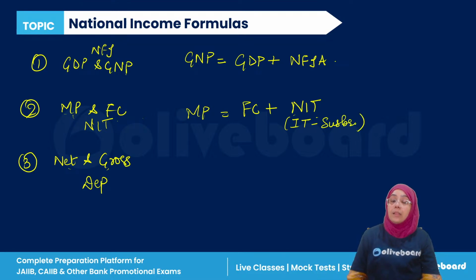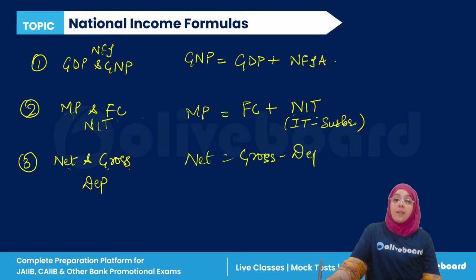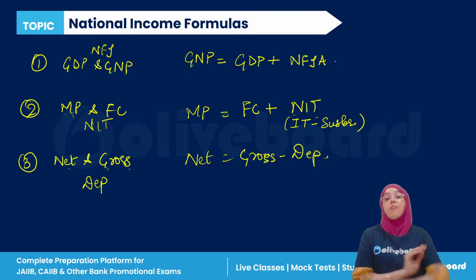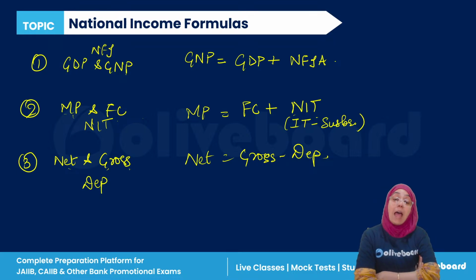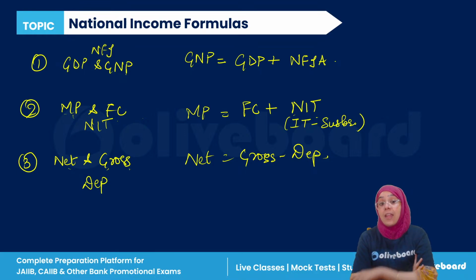Remember? Third, net and gross. For calculating net, we have to do what? Gross minus depreciation. These three formulas. Remember or not? I have told you in detail in the class, in the foundation batch, in the selection batch, that to calculate GNP, it is GDP plus NFI. MP is factor cost plus net indirect taxes.